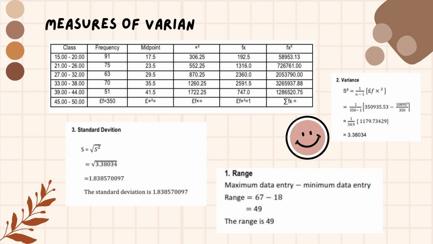The last part is measure of variation for BMI. This one is range 35.00, variance is 21180.394, and the last one is standard deviation 1.8385.